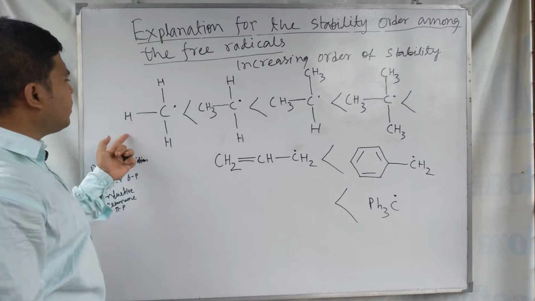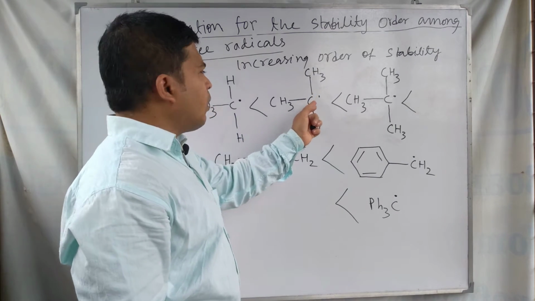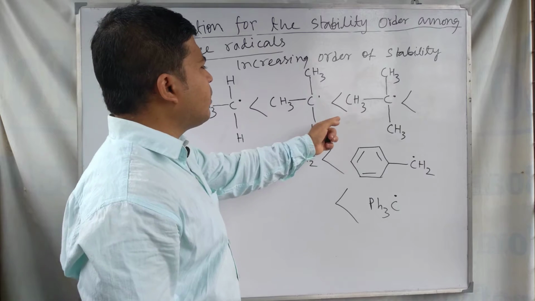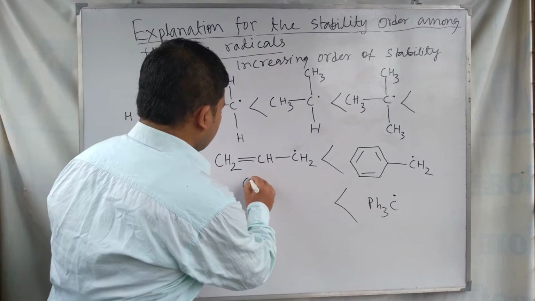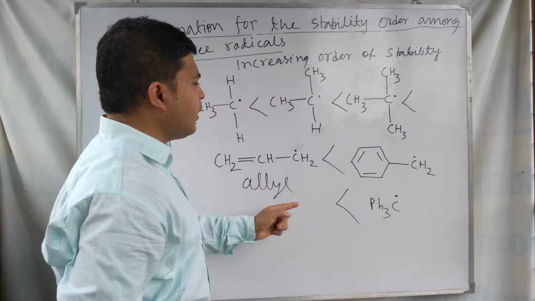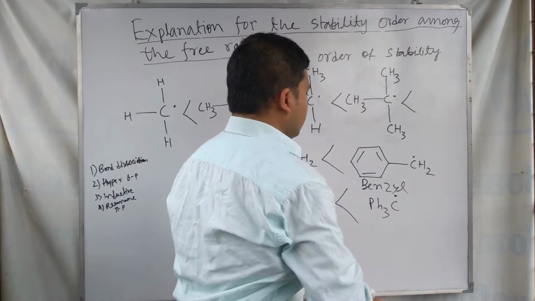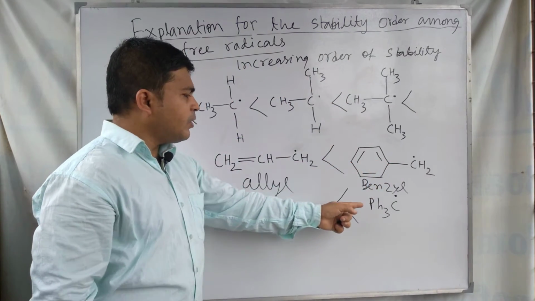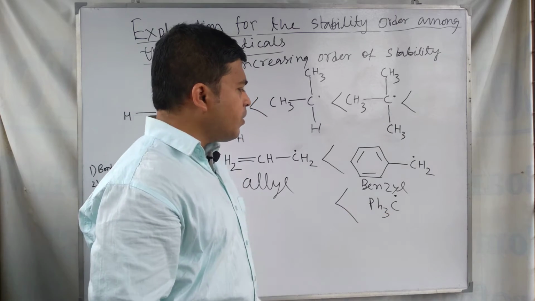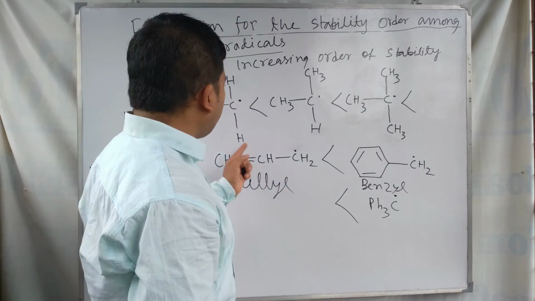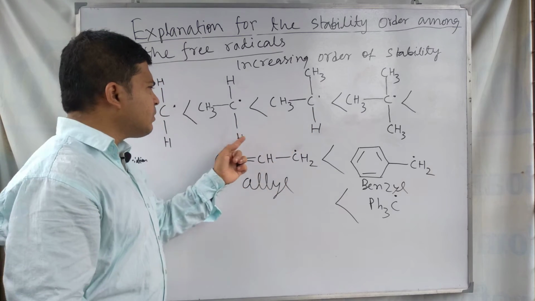At first methyl radical, then ethyl radical, then isopropyl radical, then tertiary butyl radical. In this way, then allyl radical, then benzyl radical, and this one is triphenyl methyl radical. So among these radicals, the order of stability is like this.